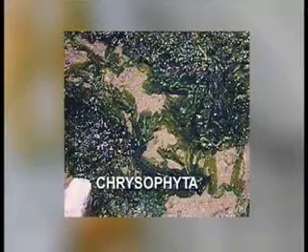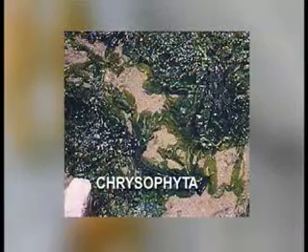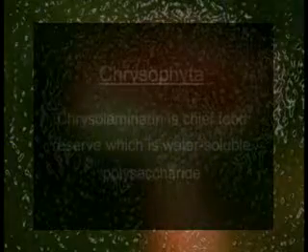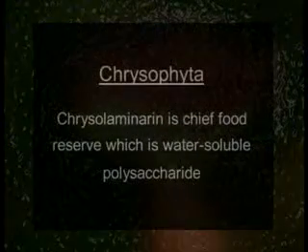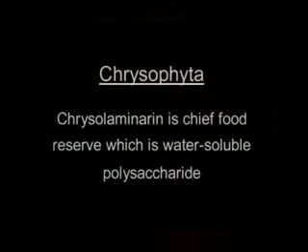The next phyla is Chrysophyta, commonly known as chrysophytes. Chrysophytes predominantly occur in fresh water and a very few in marine habitats. The photosynthetic pigments here include, again, chlorophylls A, C, and carotenoids such as fucoxanthin. The chief food reserve is the water-soluble polysaccharide called chrysolaminarin, which gets stored in a vacuole found near the posterior part of the cell.